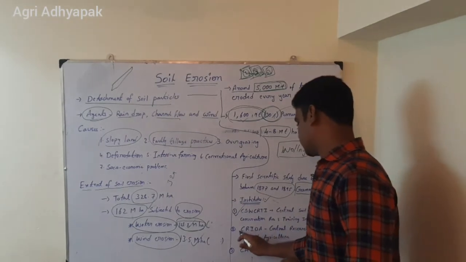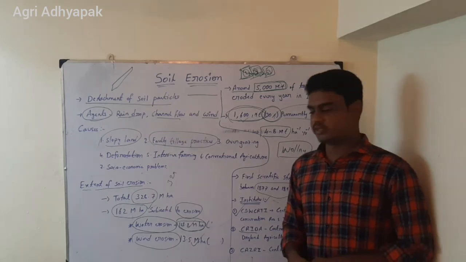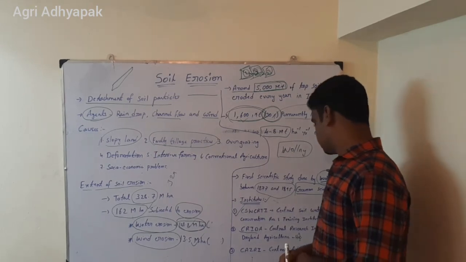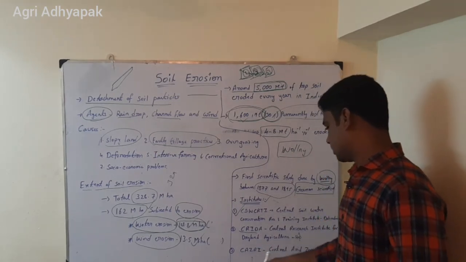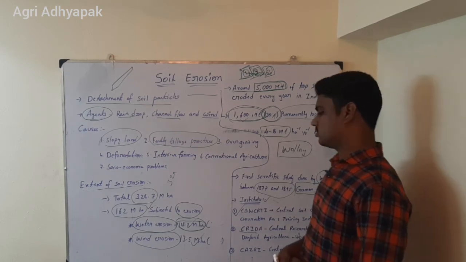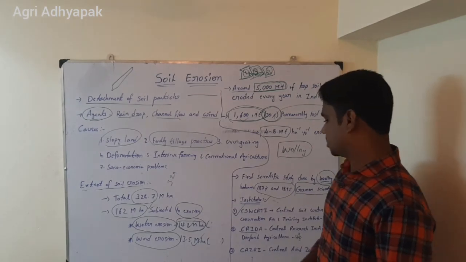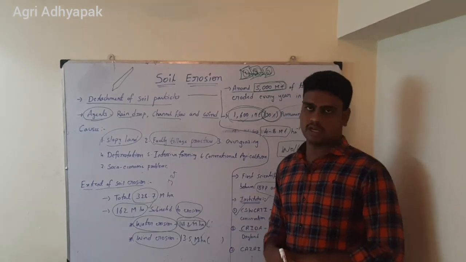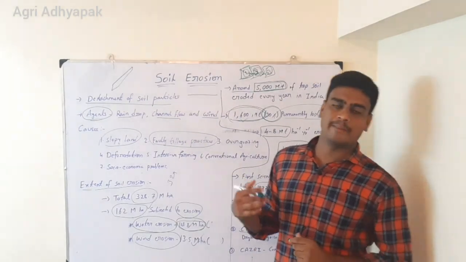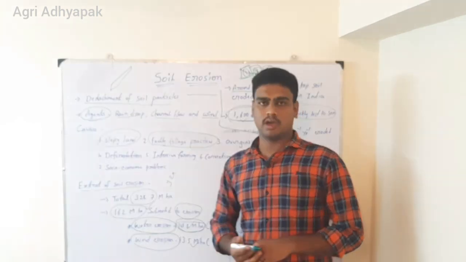Then the next one is CRIDA. CRIDA means Central Research Institute for Dryland Agriculture, which is located in Hyderabad. Then the next one is CAZRI. This is nothing but the Central Arid Zone Research Institute. Arid means dryland. These are the three research institutes which are doing research on soil erosion, and they give management practices and new technologies that we can adopt to control soil erosion.